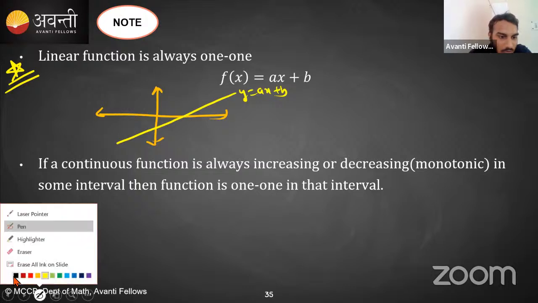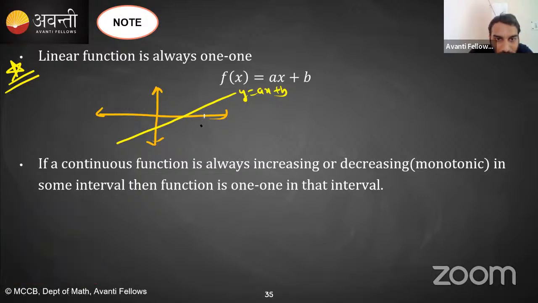Now students, if you look closely, for let's suppose this x1, how many values am I getting? Only one, right? For x2, only one, right? For x3, only one value, right? So that's why it is 1, 1. So linear functions हमेशा 1, 1 function होते हैं.